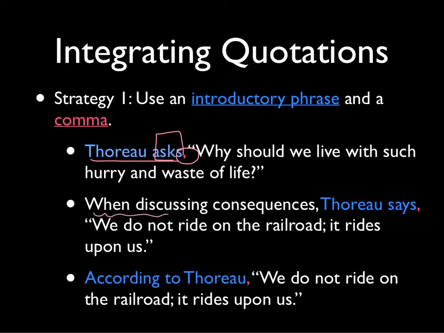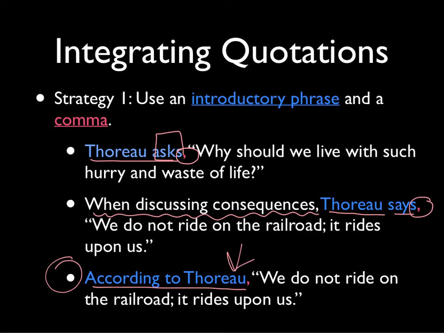Here I've given a little context when discussing consequences. Then I have my speaker, and then I have the speaking verb, and then I have the comma. The same thing applies with this third one down here. You'll see it says, according to Thoreau. Now I don't necessarily have a speaking verb, but I'm still introducing the speaker, right? I still know who this is according to or who says this. And so I still finish with a comma and then my quote.